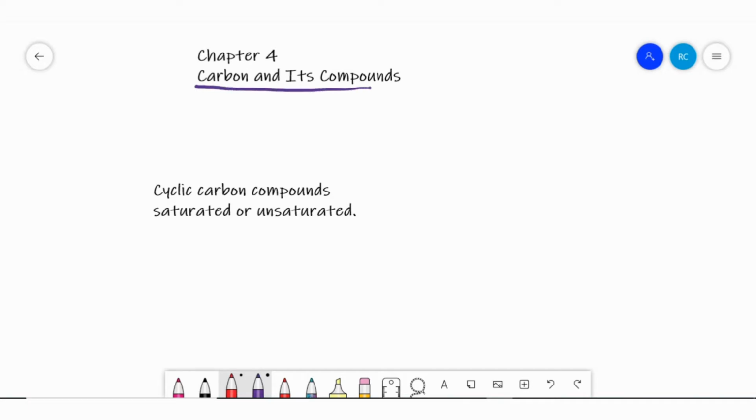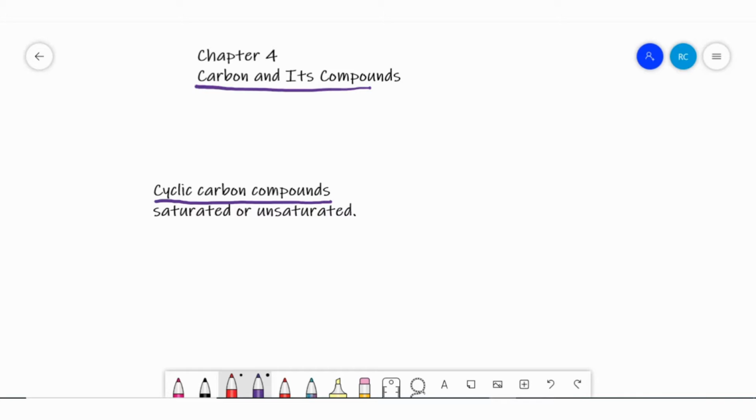The topic is cyclic carbon compounds. Carbon can form a large number of compounds, we already know, because of catenation. Catenation is the self-linking capacity of carbon, so that carbon can form straight chain compounds, branched chain compounds, and rings of all sizes. The ring chain compounds of carbon are called cyclic carbon compounds.